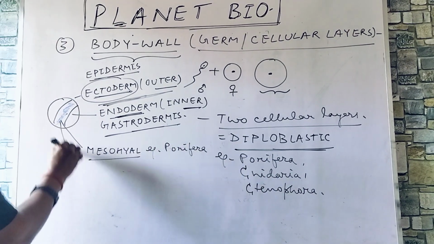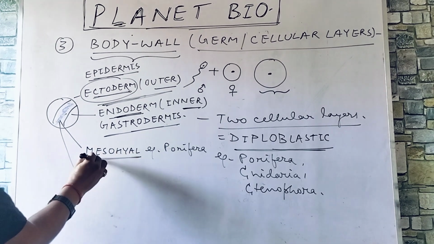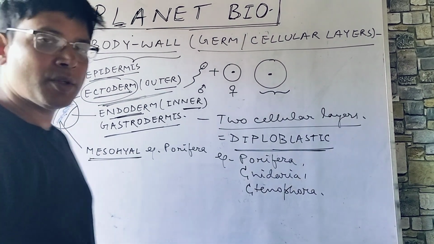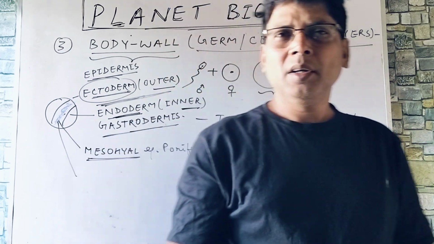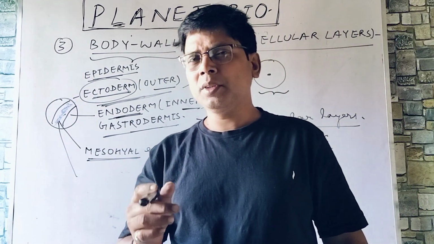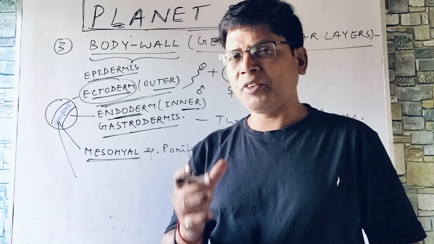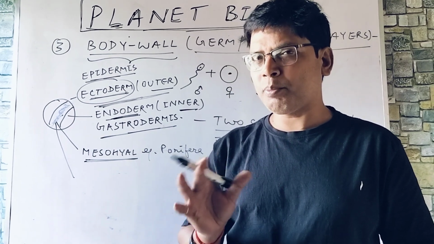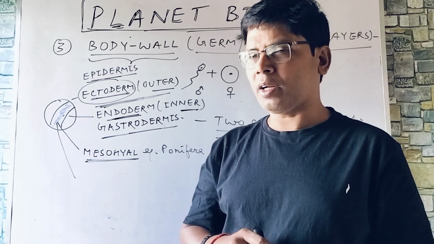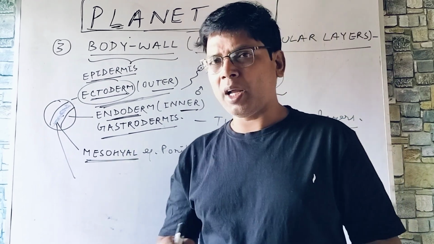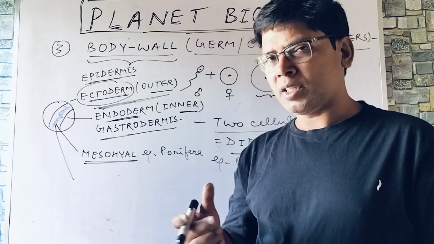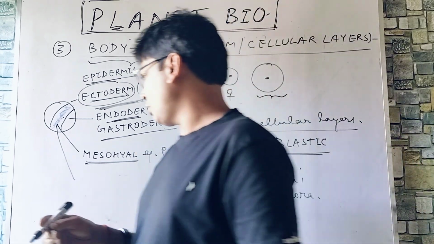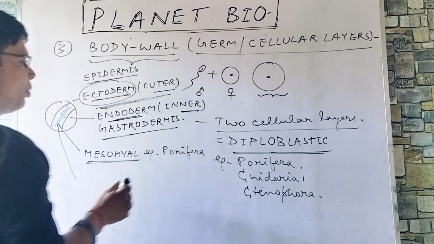If it is mesohyal, it means about 13 different types of cells remain scattered here. They do not form a particular cellular layer or germ layer, so they are termed as mesohyal. The diploblastic condition is going to arise from this phylum, mesohyal, Porifera.